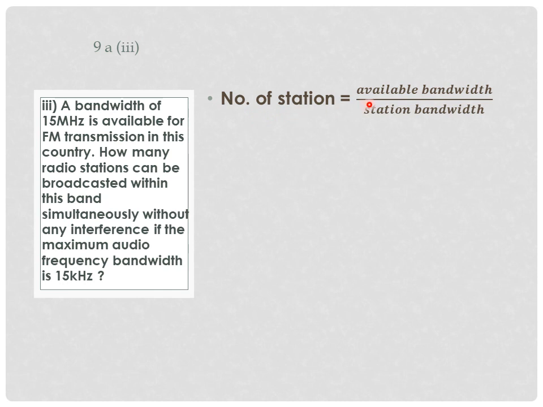Number of stations is equal to the available bandwidth divided by station bandwidth. Remember, we just calculated the station bandwidth and it was 180 kilohertz. So, how many stations? We have the available bandwidth, which is 15 megahertz, divided by the station bandwidth, which is 180 kilohertz. It gives us 83 stations.